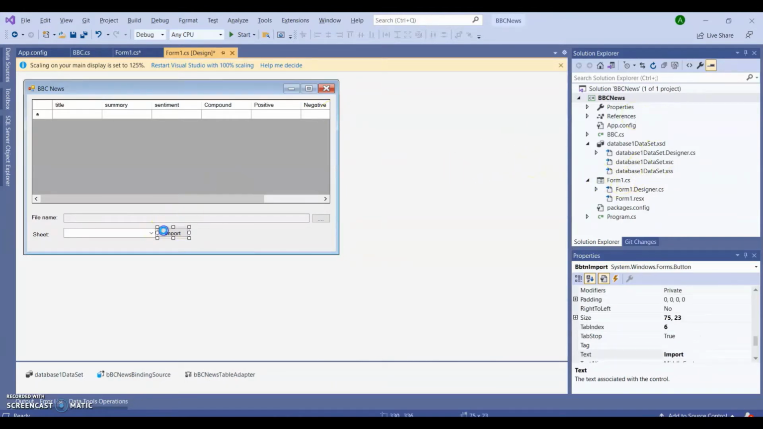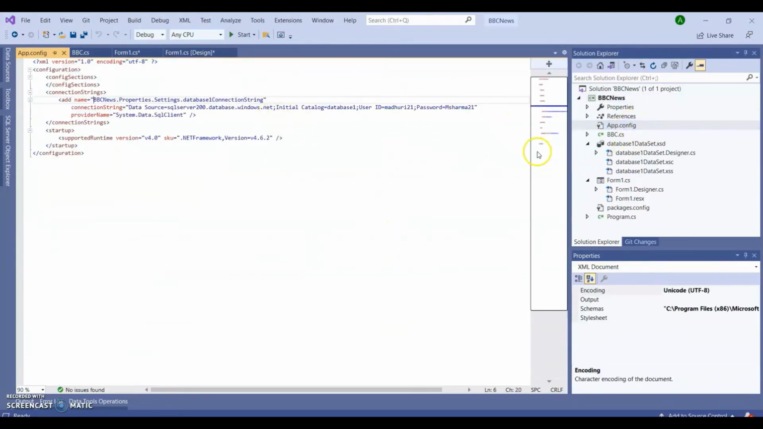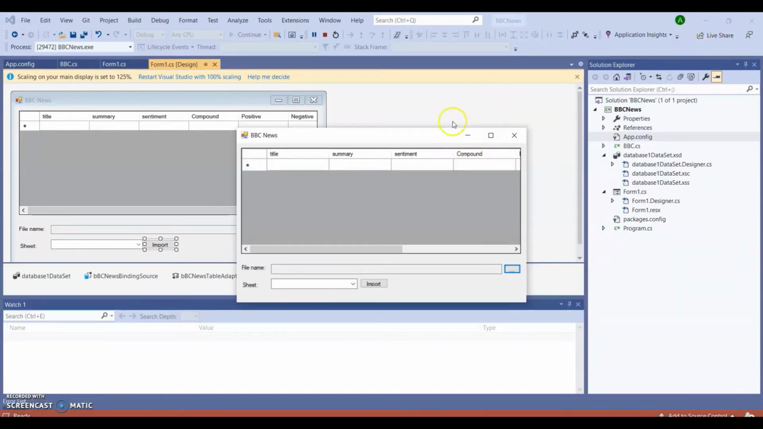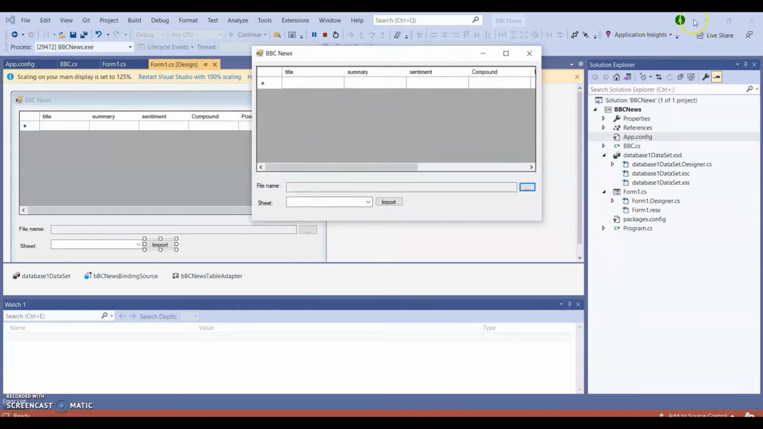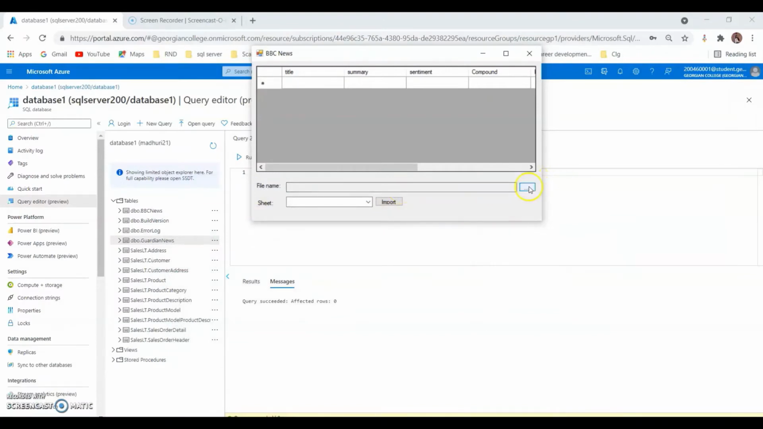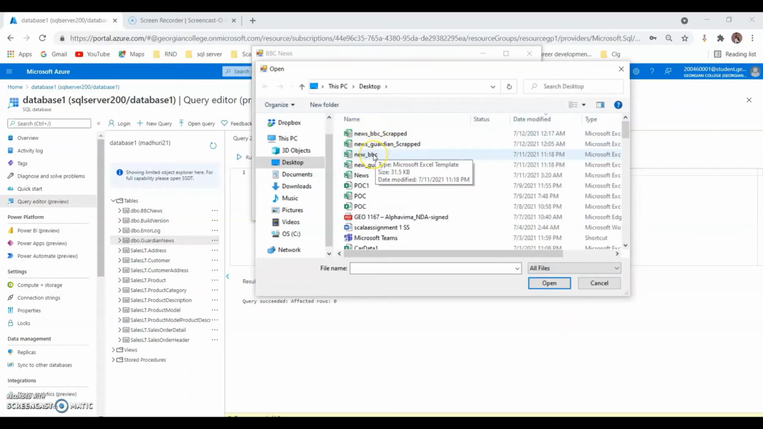If we go through the code, on the import button click, I have passed the database connections and details in the app config file, and on click of this import button the data will transfer from the grid to the tables. So let's see how this application works. This is the window that will appear, and when I click on this button, it will ask me what file I want to import. So from all files, I'll select BBC News.